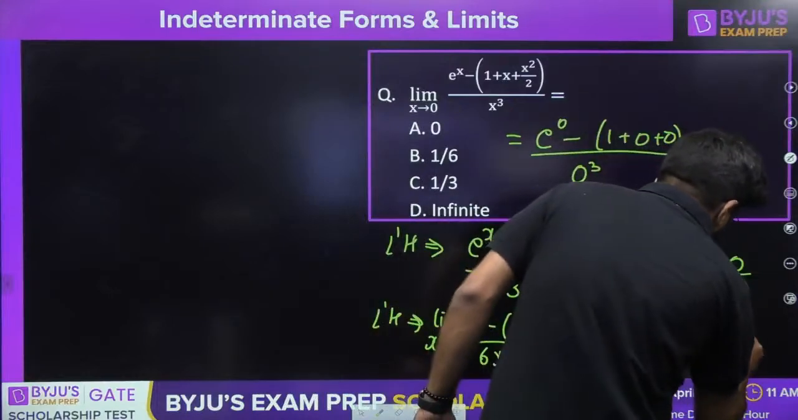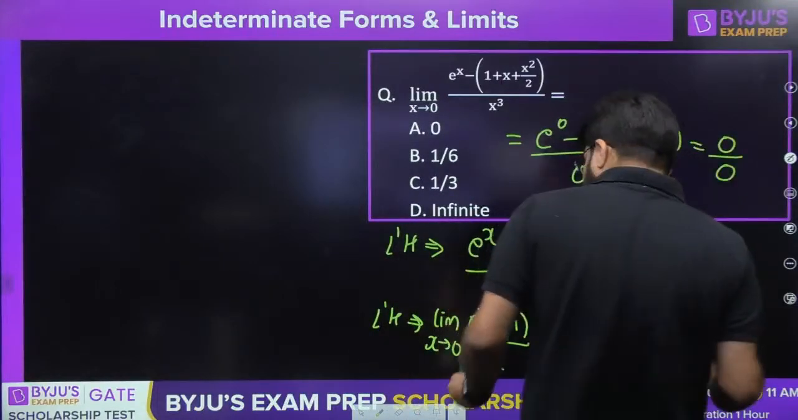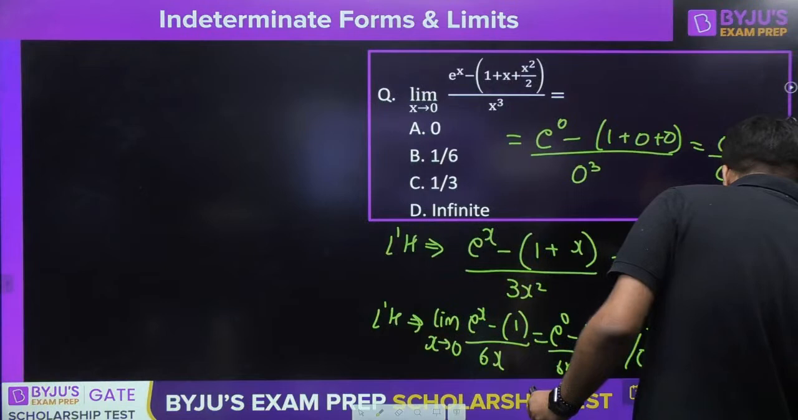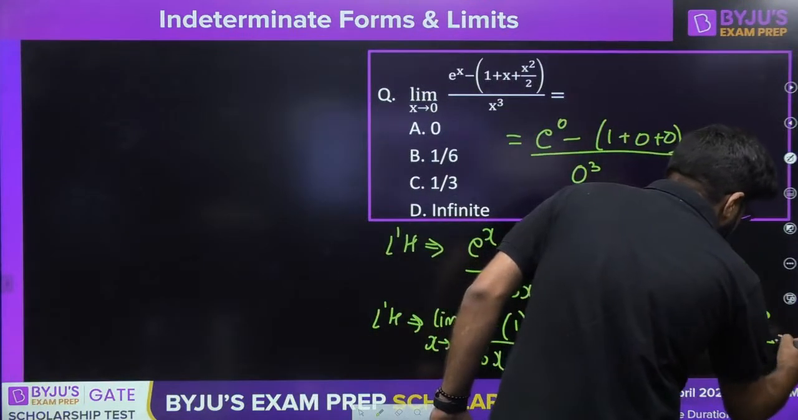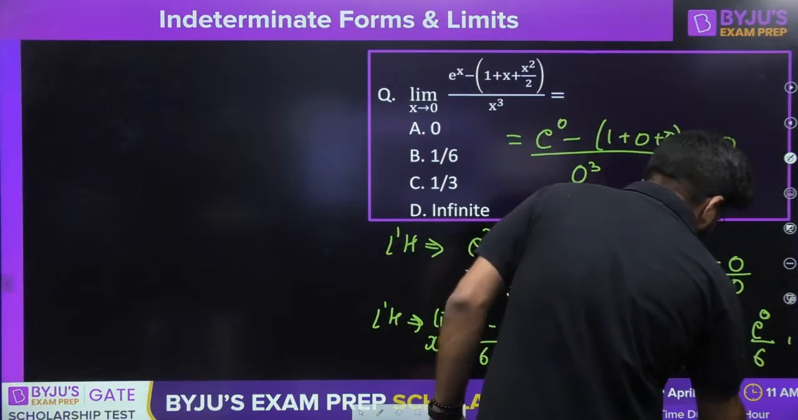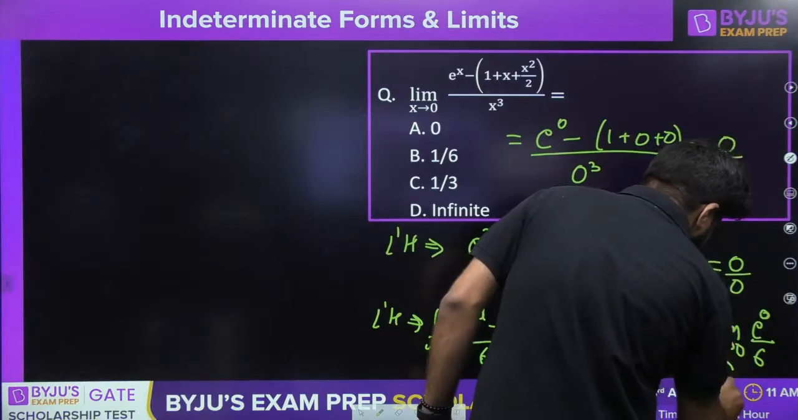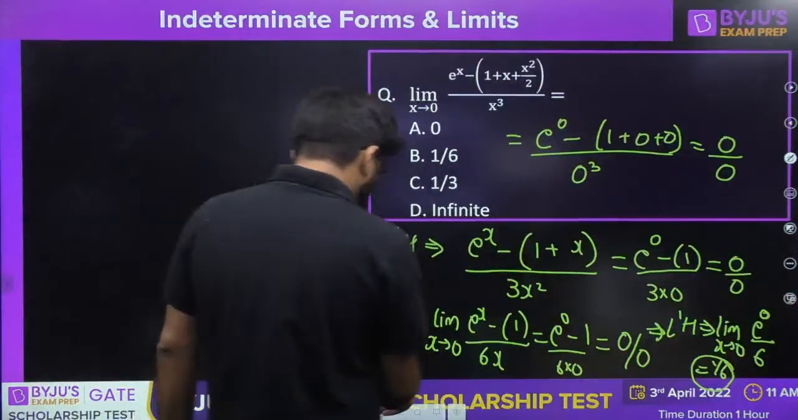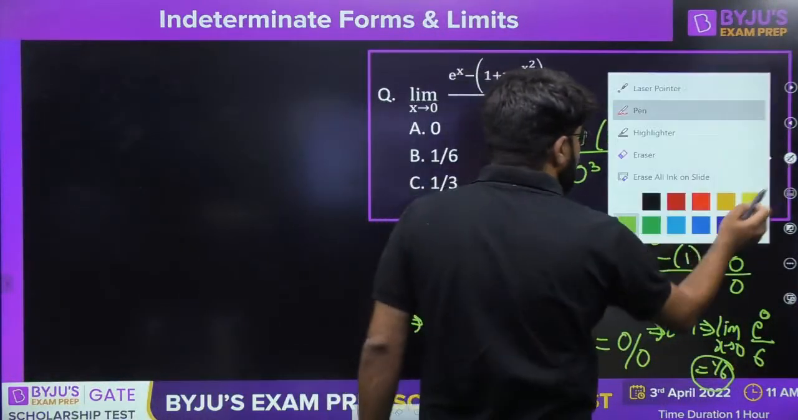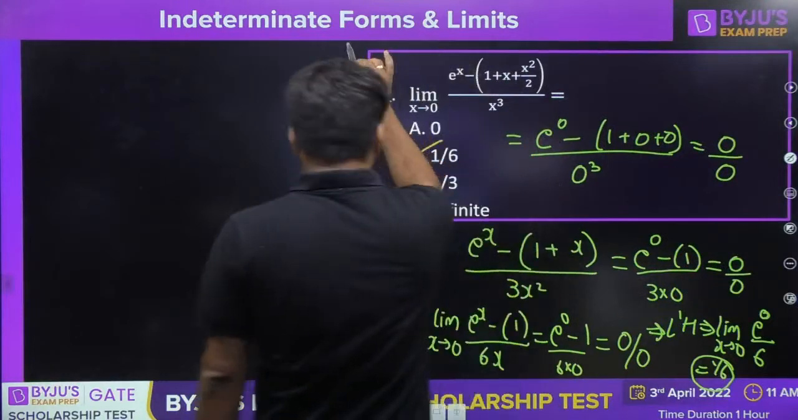This is limit x tending to 0. Differentiation of e power x is e power x, divided by differentiation of 6x, which is 6, and the answer is 1 by 6. The correct answer is 1 by 6. Correct, yeah, that's what is there in the comment box also.